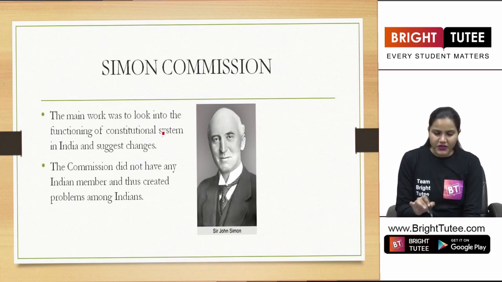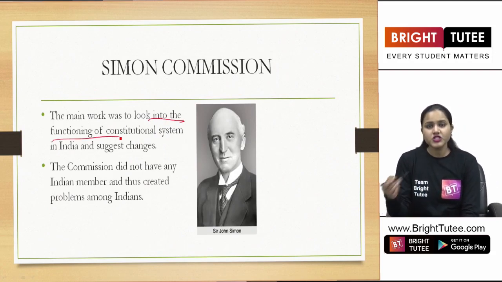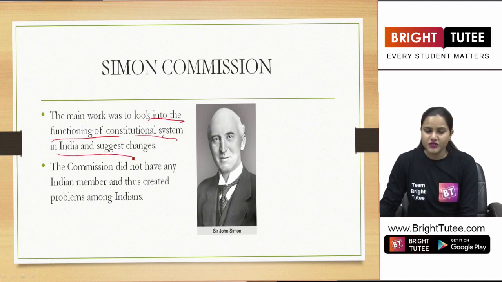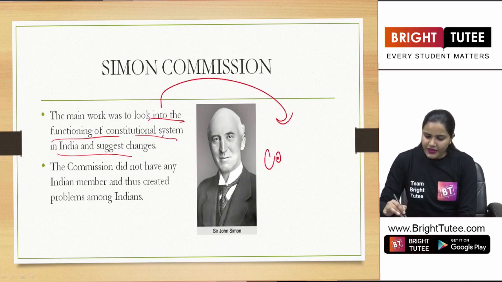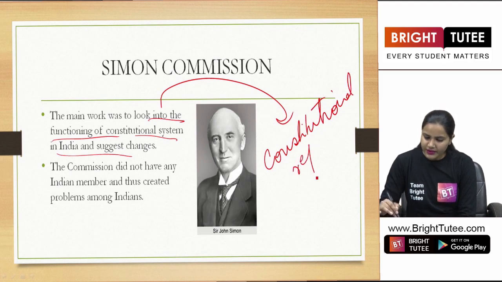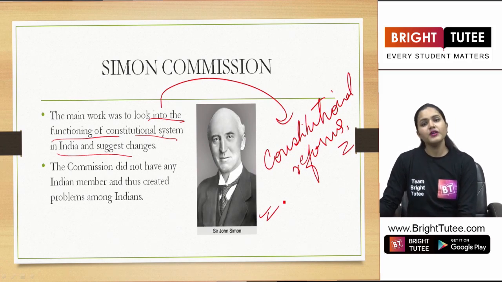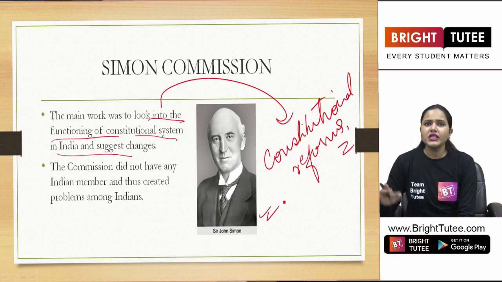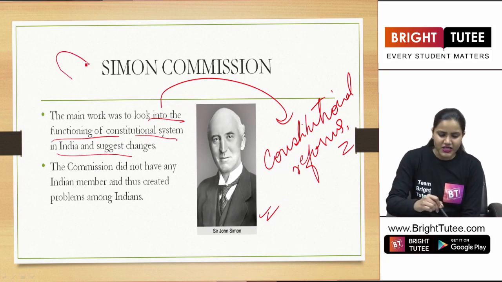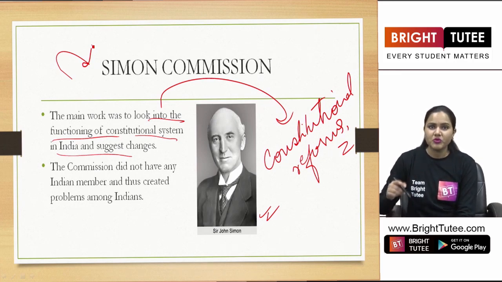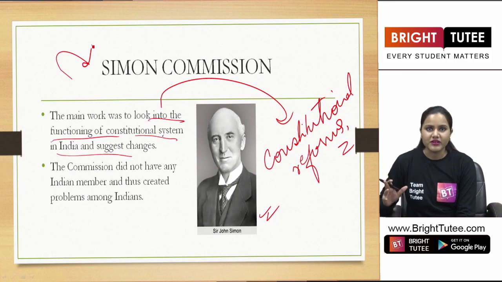So the main work of the commission was to look into the functioning of the constitutional system in India and suggest changes. So in simple terms, they had to suggest some constitutional reforms in India. So this is the image of John Simon, under whom the Simon Commission was formed. But why were people living in India agitated with this Simon Commission? What was the reason behind it? So you must have heard of this slogan, "Go back Simon," right?